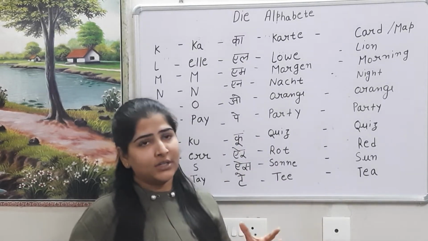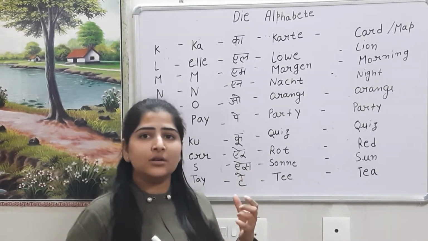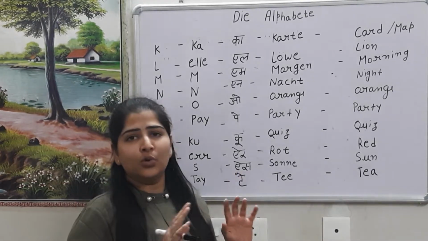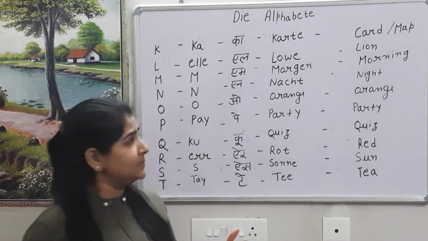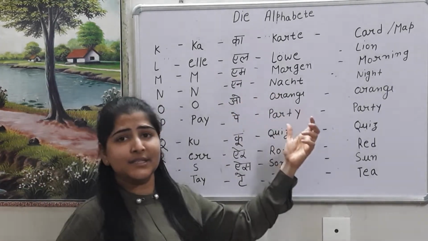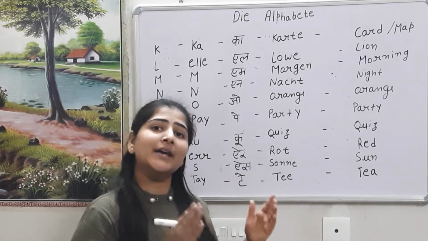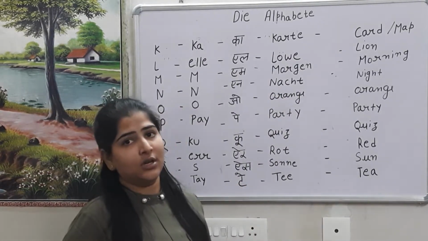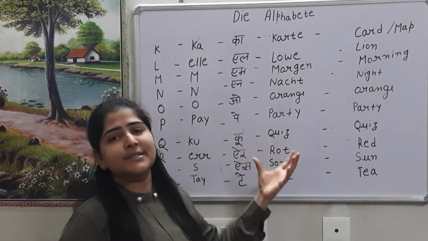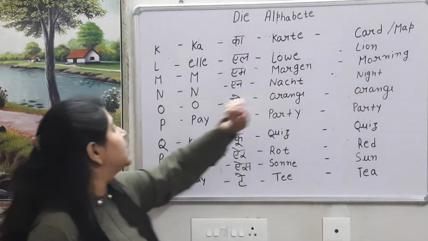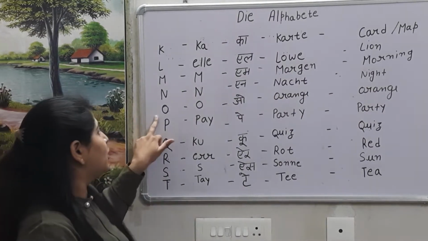One more very important thing is CH sounded K, but sometimes it's also sh. There is no rule behind it. We have to learn. For example, NaCHT is Nacht and NiCHT is Nisht. So it depends on the word also. Nacht, night.